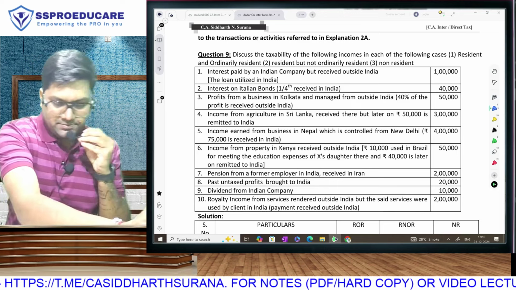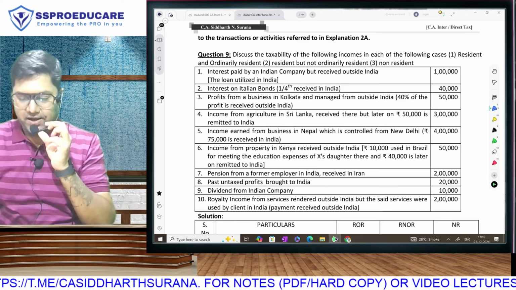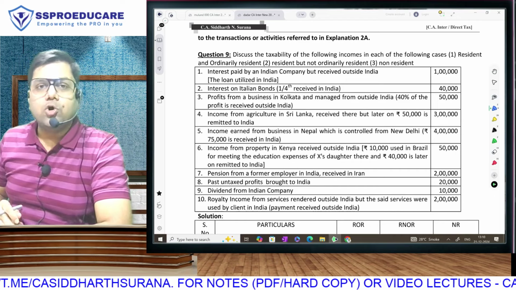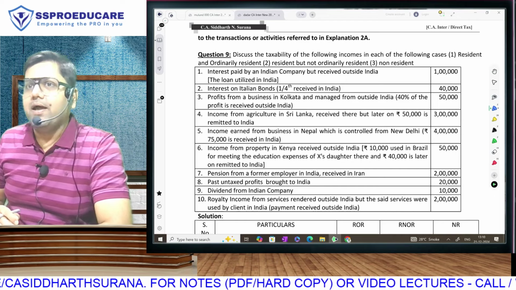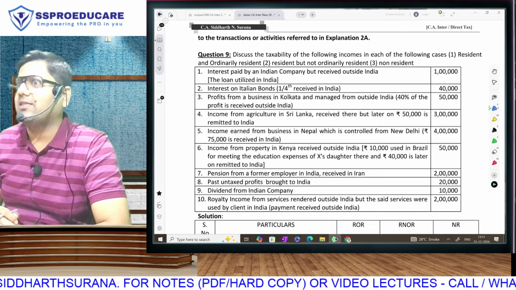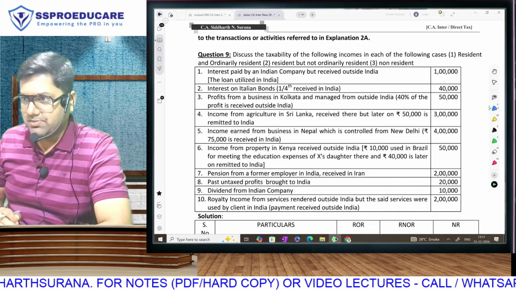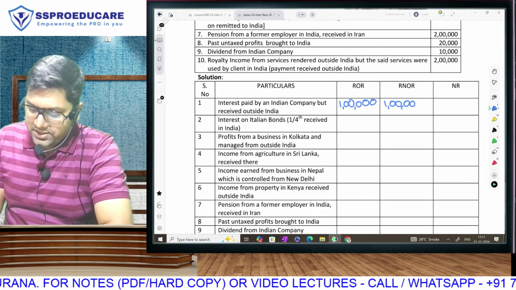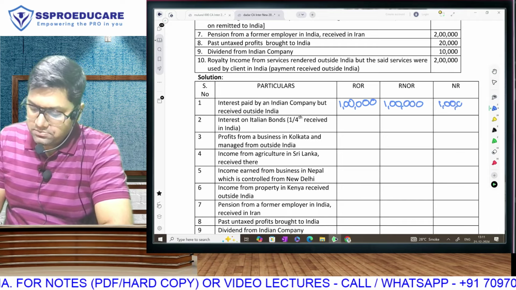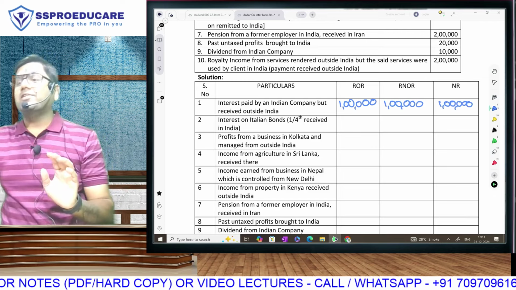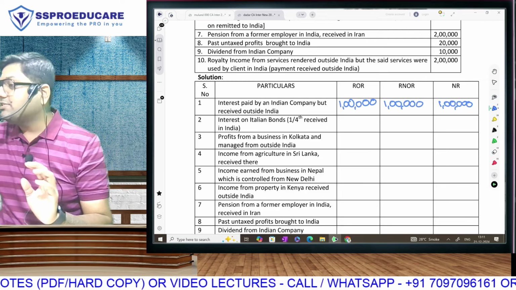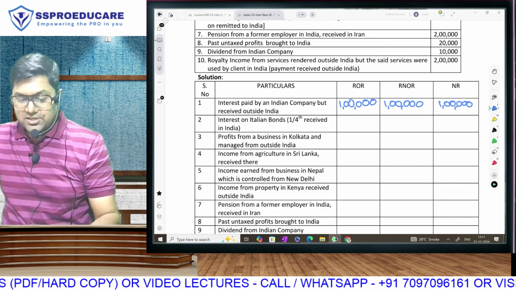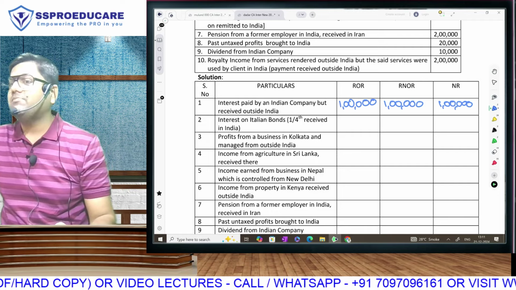Is it Indian income? Yes. Why? Because the loan was utilized in India. In case of interest income, the place where the money was used decides the taxability. Yes. So 1 lakh in all the cases because the income is Indian, and like this you have to complete all the incomes. Can you imagine getting 6 marks for this? And this question has more adjustment. This can come for 7 marks also.